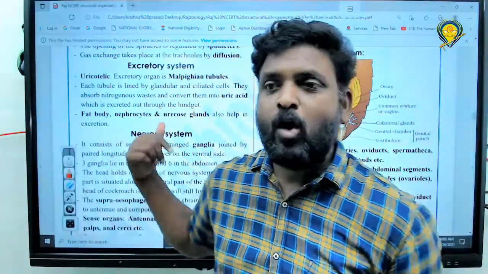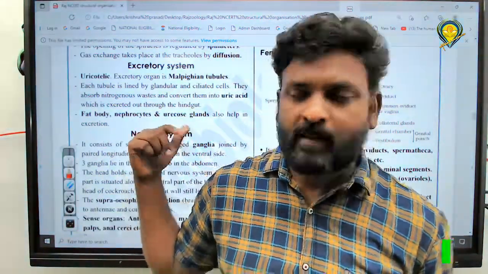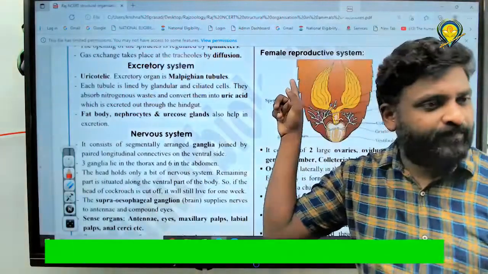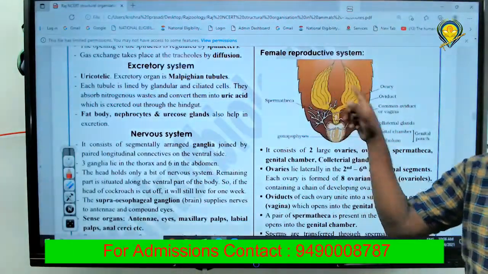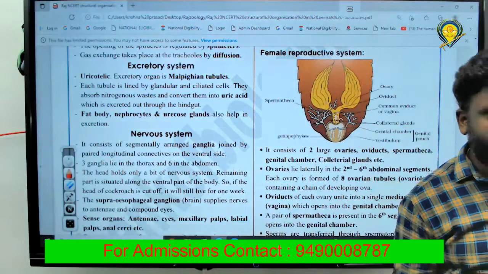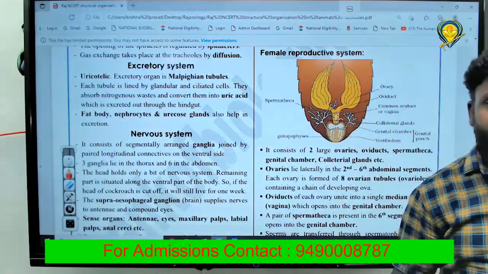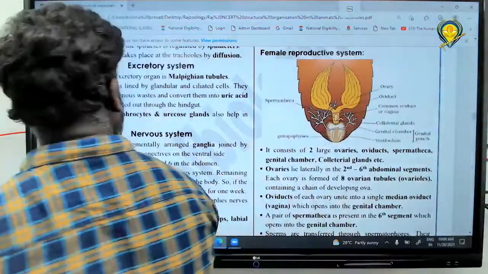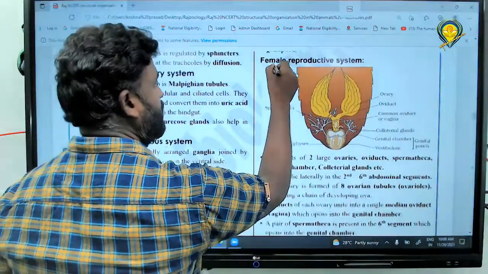There is a location of the two large structures called what? Ovaries. A pair of ovaries. Larger or smaller? Larger, right? And what is the location? 2 to 6. You can see it here. It's abdominal 2.